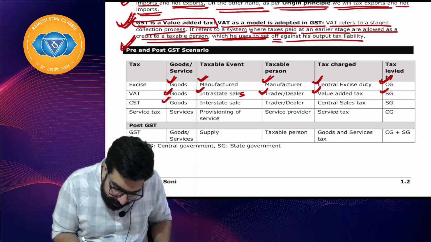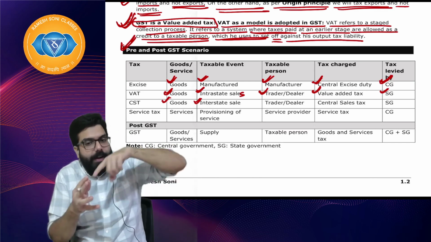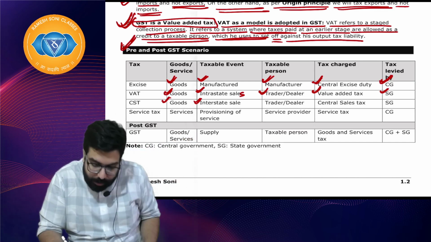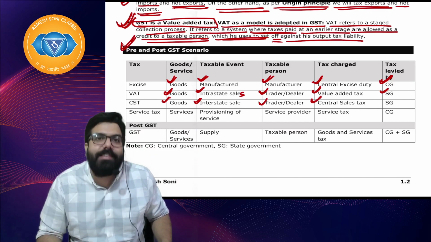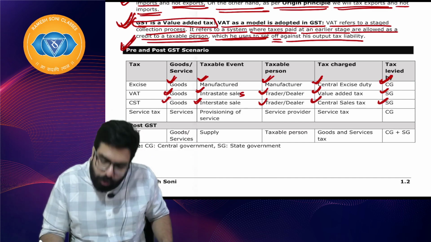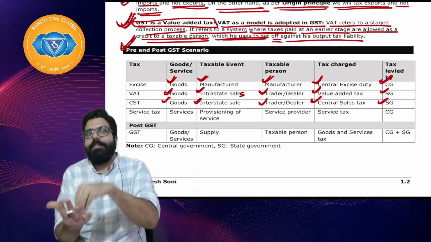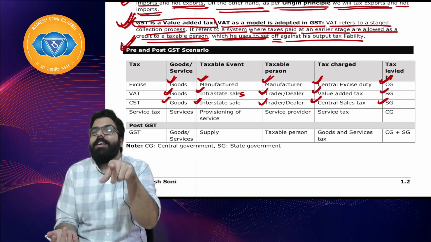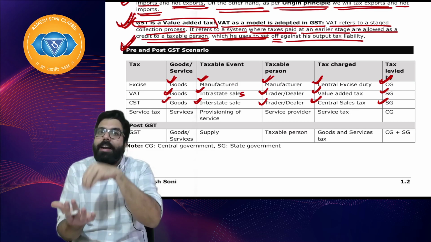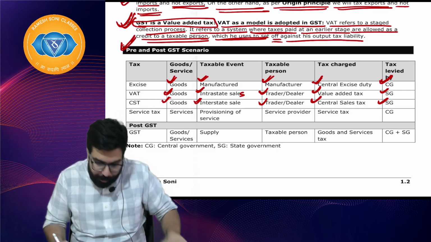Earlier, whenever goods were sold interstate, from one state to another, by a trader or dealer, what used to be charged? CST, Central Sales Tax, and it used to go to the origin state government. VAT was the only tax which was origin based. I hope everyone is clear.